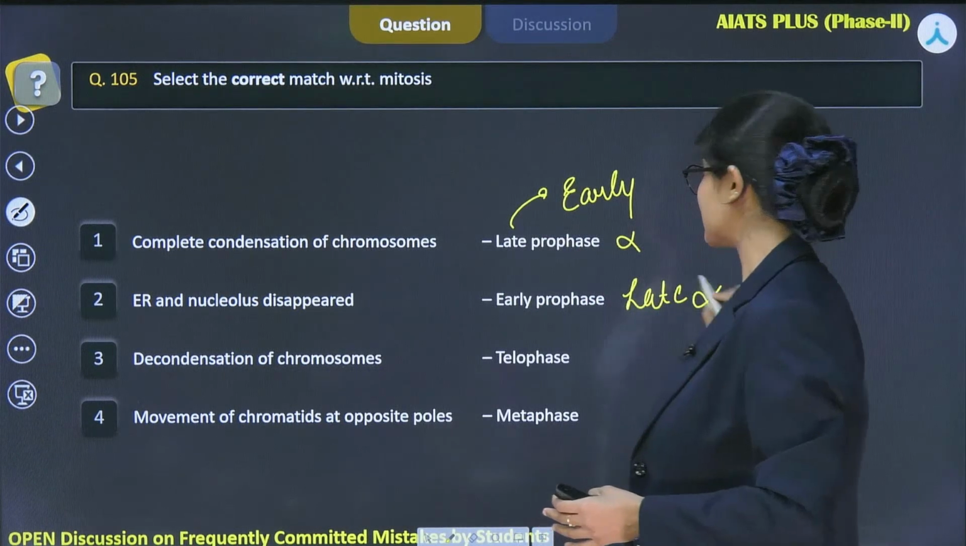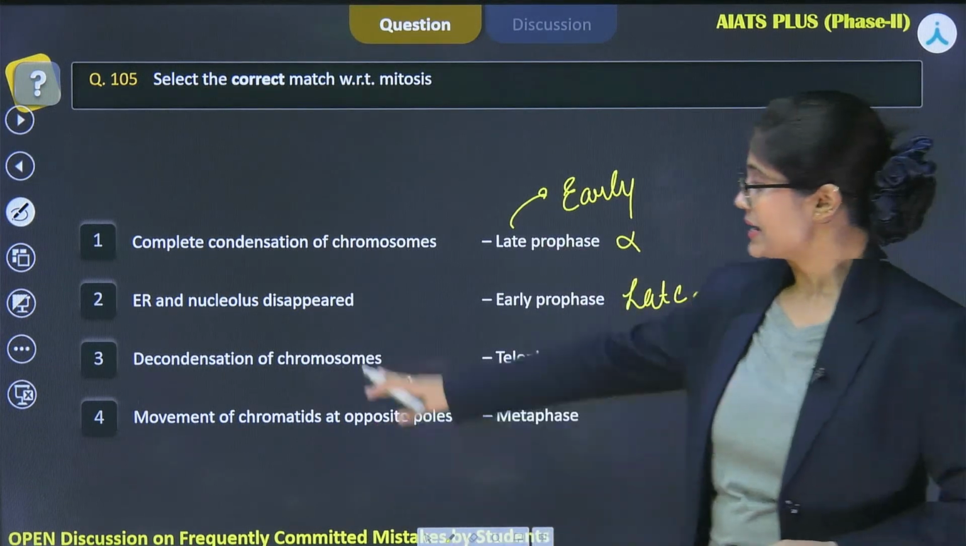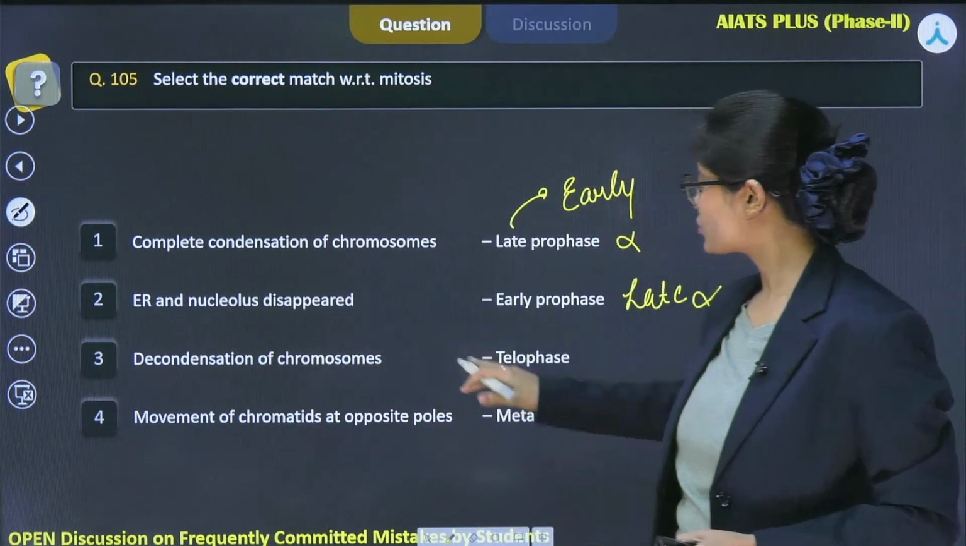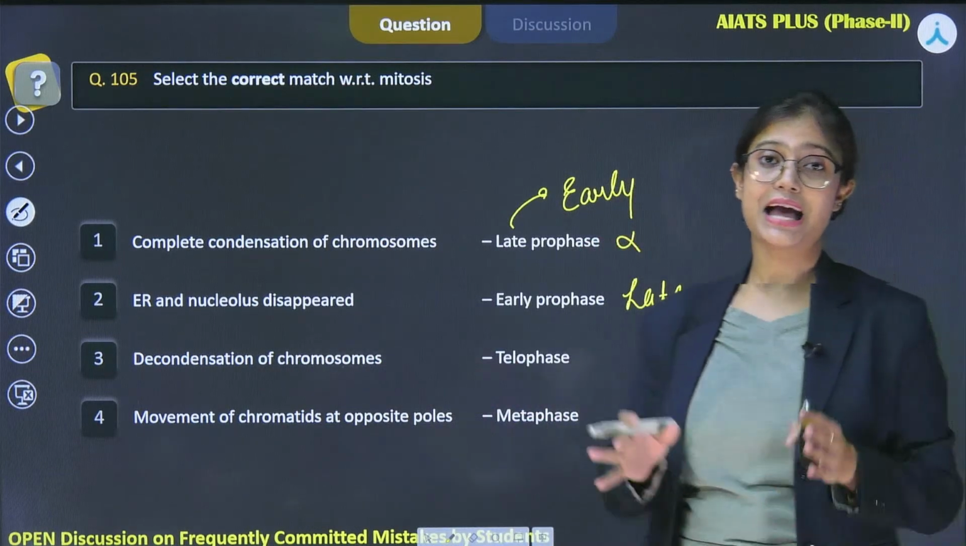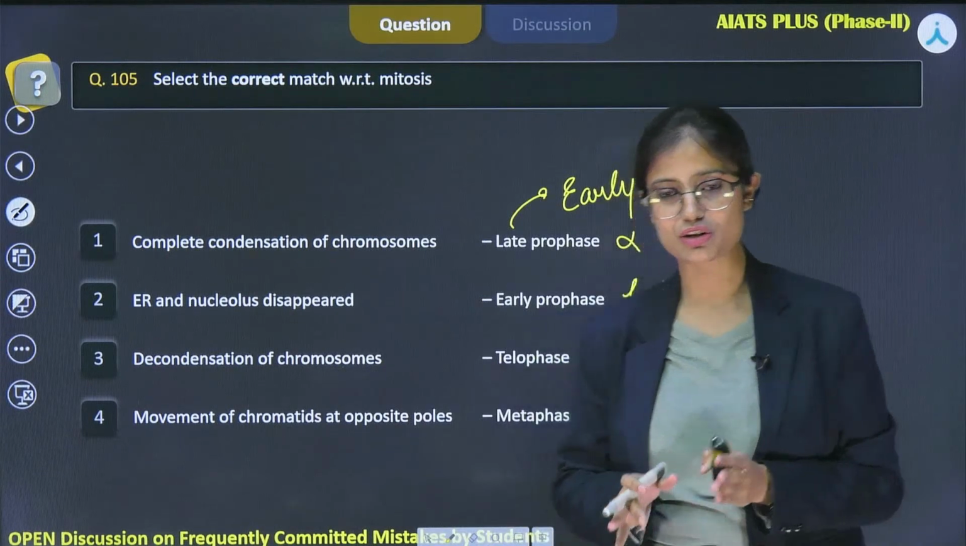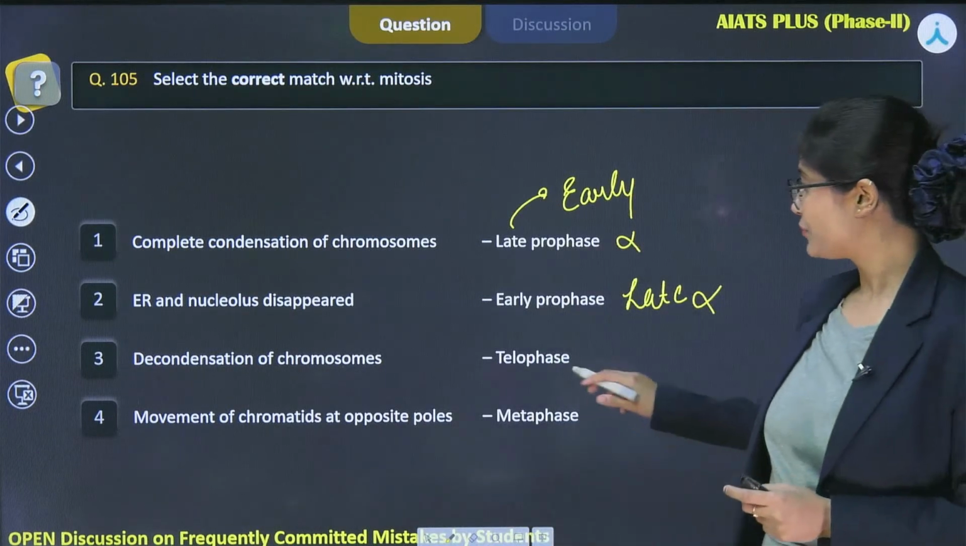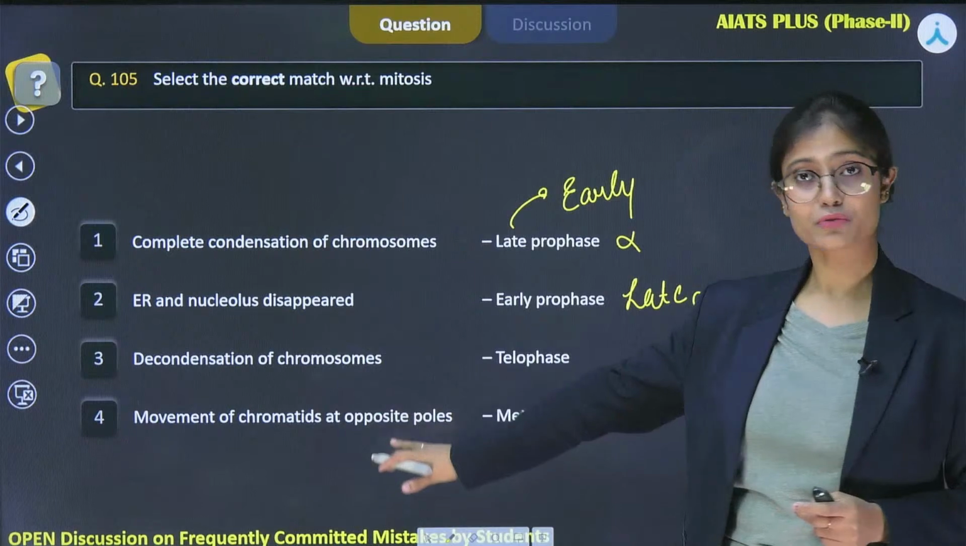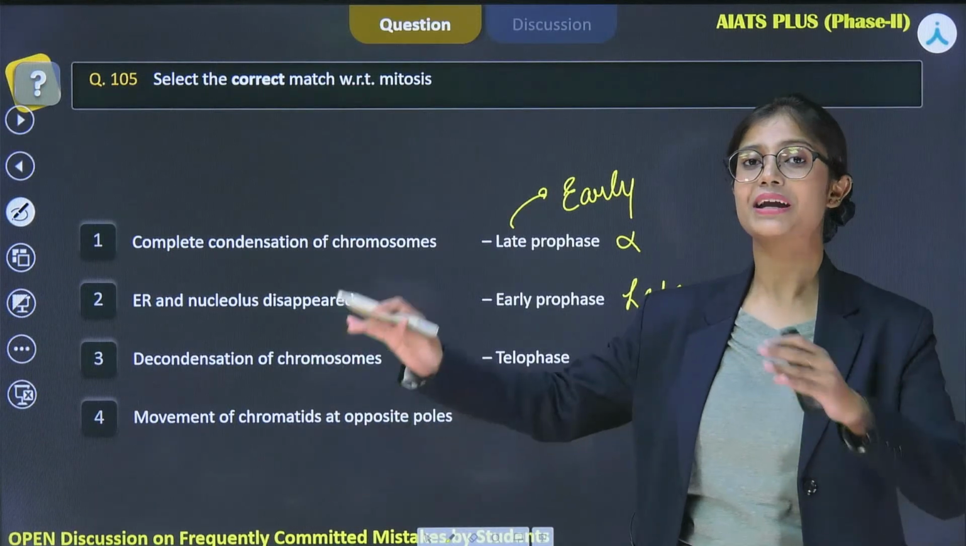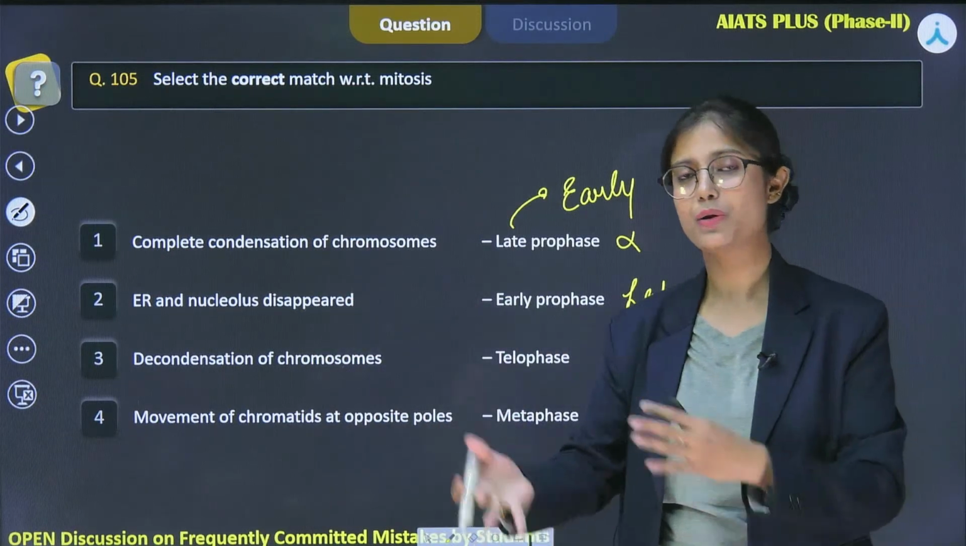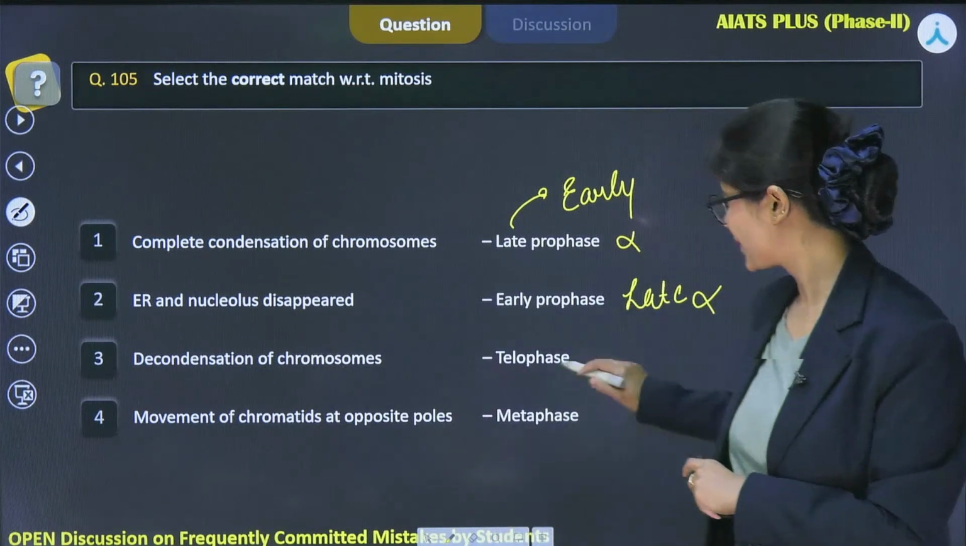So again, this is an incorrectly matched pair. Next one is decondensation of chromosomes, telophase. So yes, it is absolutely true, as it is the last phase of karyokinesis. Therefore, during this phase decondensation of chromosomes will take place, where ER, Golgi and other organelles will again reform.